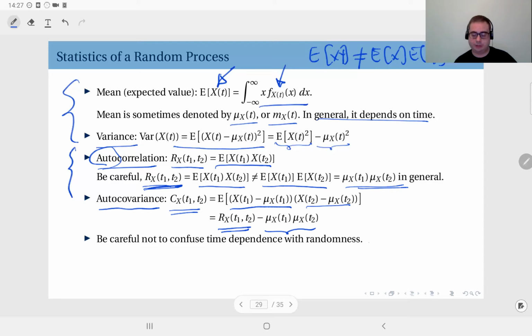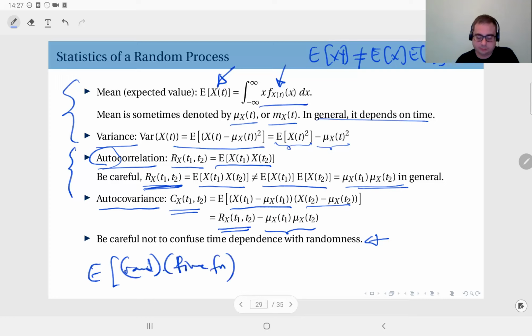Now, I'm going to emphasize this once again. Be careful not to confuse time dependence with randomness. Okay, for instance, inside expectations, if you have some random function multiplied by some time function, this time function can come out of the expectation.